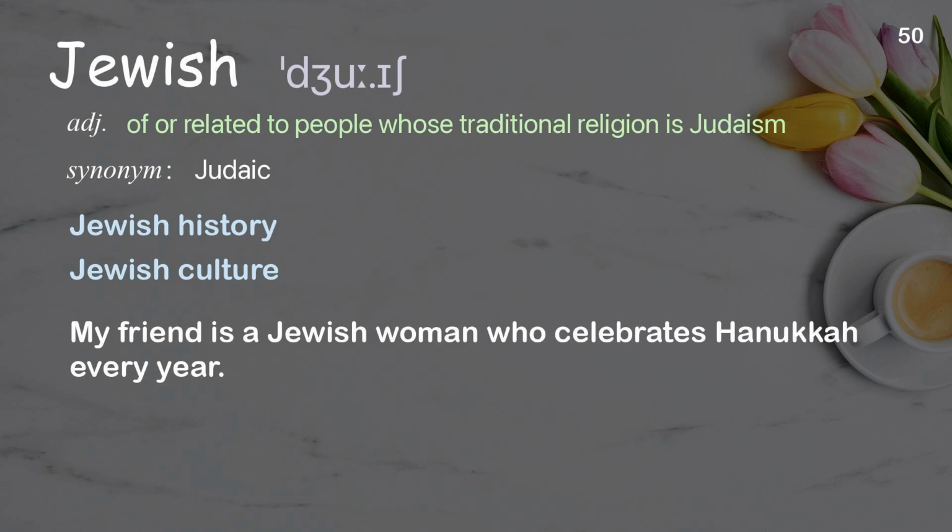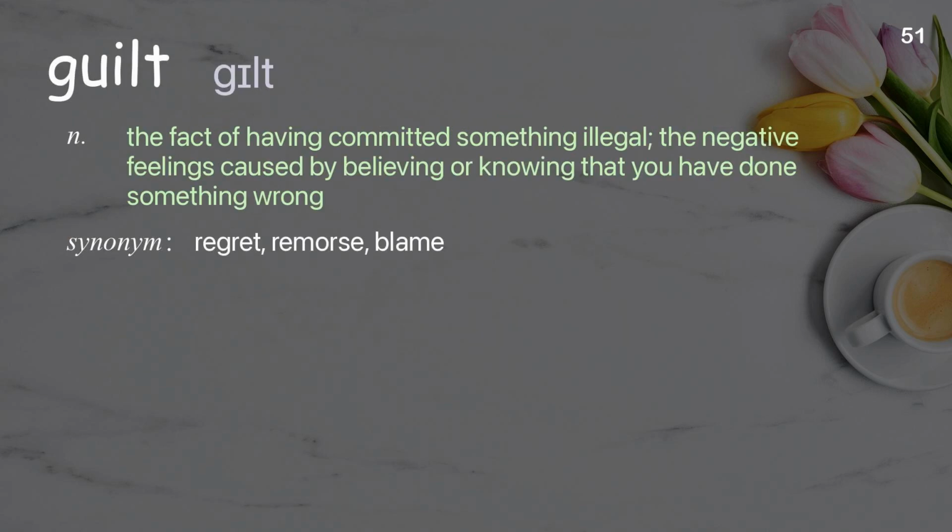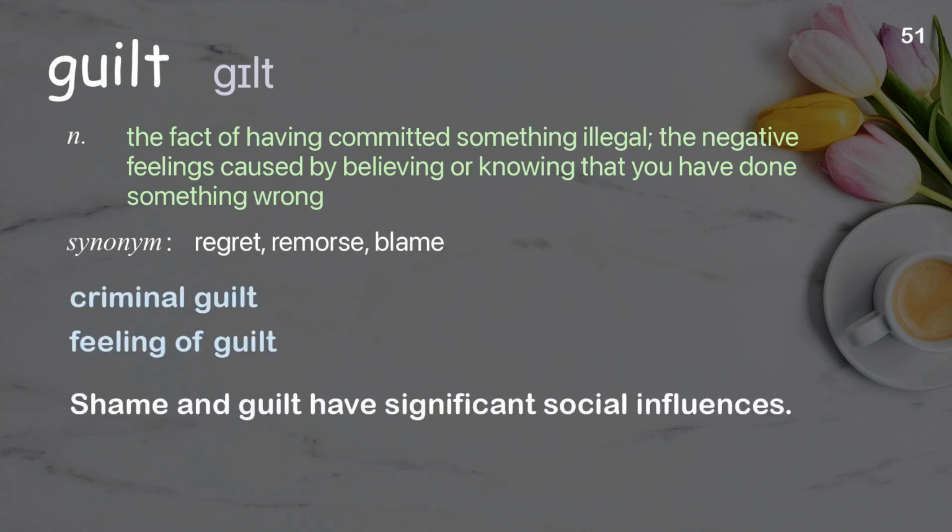Guilt. The fact of having committed something illegal, the negative feelings caused by believing or knowing that you have done something wrong. Examples: Criminal guilt. Feeling of guilt. Shame and guilt have significant social influences.